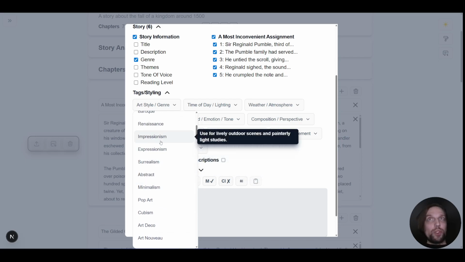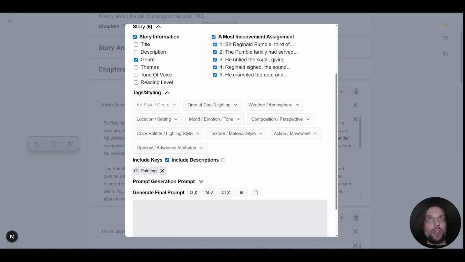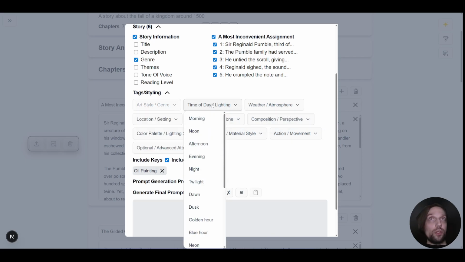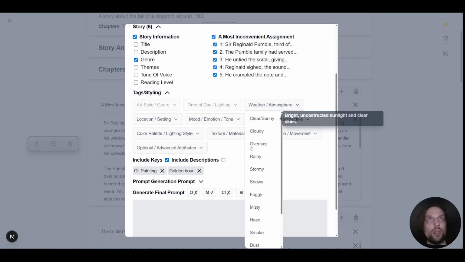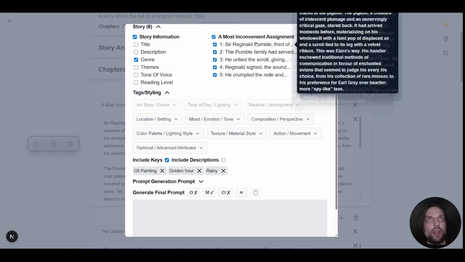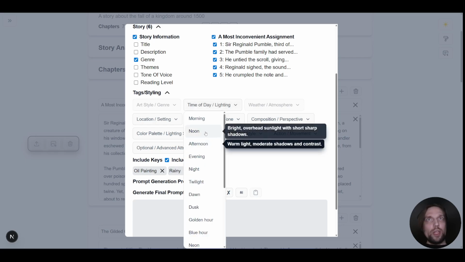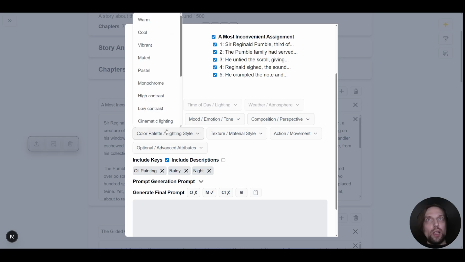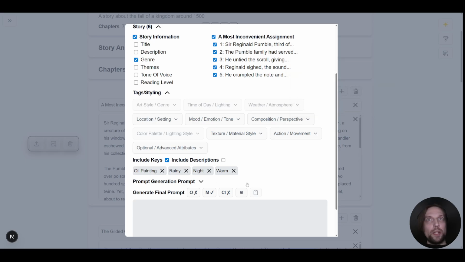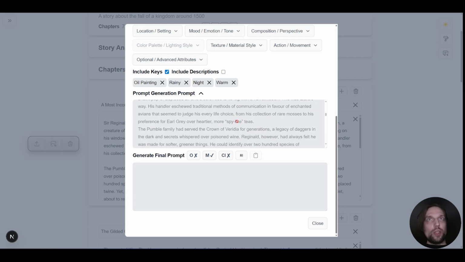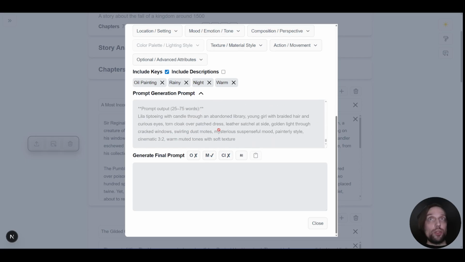So let's assume we want to go with, I don't know, an oil painting style, but now you can also include the time of day. So it's the golden hour, it should be, I don't know, rainy, and I don't think these actually make sense because it's in the middle of the night. So maybe let's go with night time instead. And also I want, well, warm colors to be used, right? And if you're uncertain, here you can see the whole prompt that is used for the image generation. And it gives a lot of advice on how the final prompt should look.